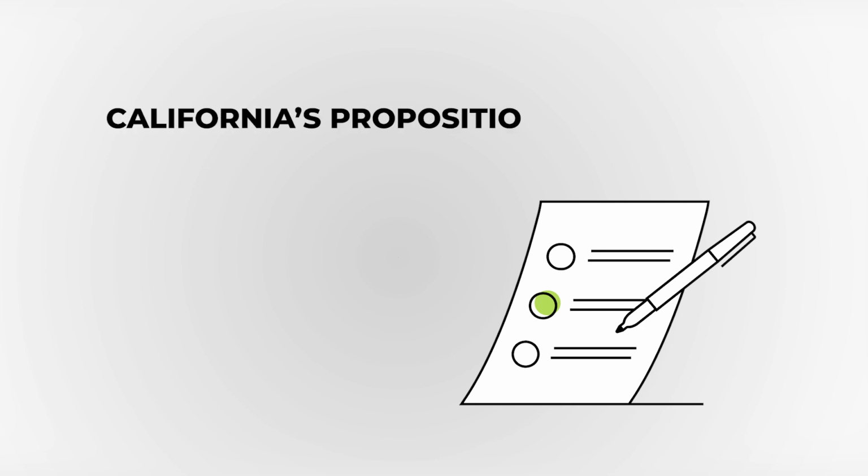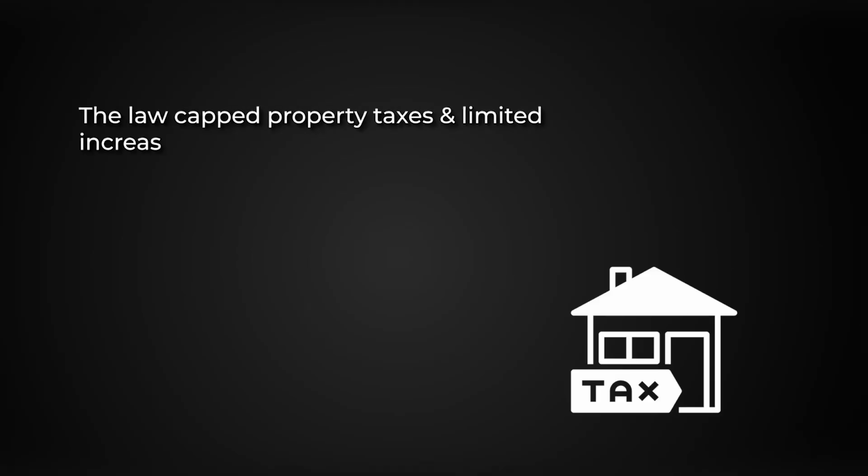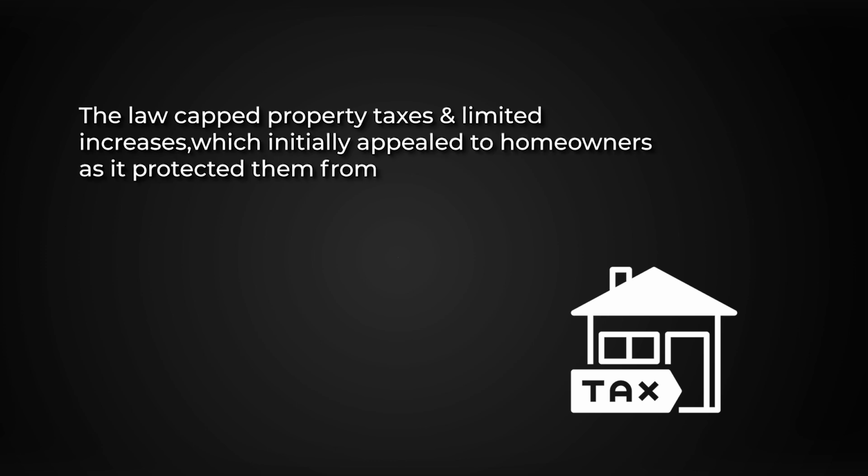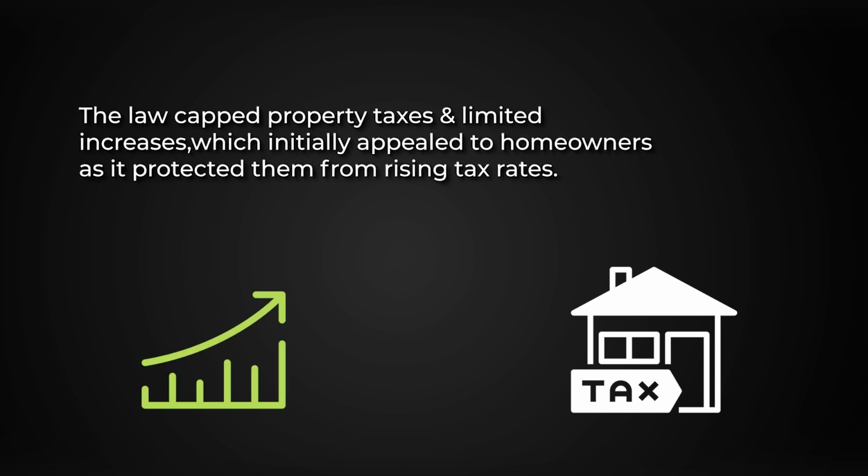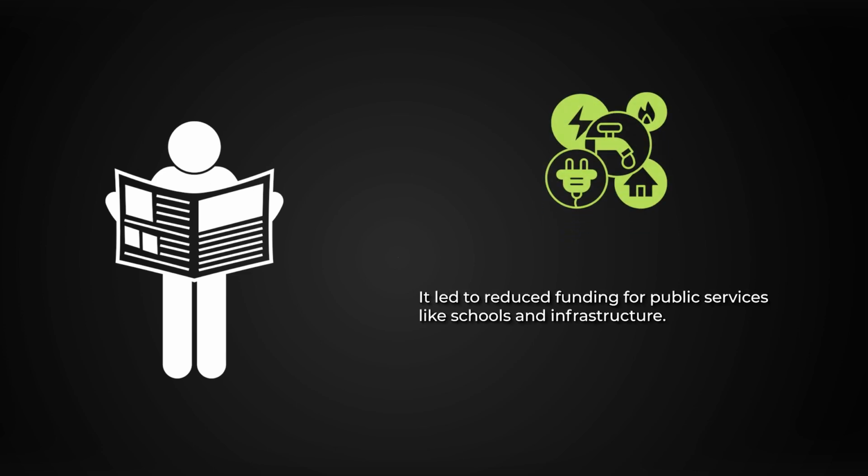Here's yet another ballot-related paradox. To properly illustrate the voting paradox of redistribution, we can look at California's Proposition 13, passed in 1978. The law capped property taxes and limited increases, which initially appealed to homeowners as it protected them from rising tax rates. However, over time, it led to reduced funding for public services like schools and infrastructure.